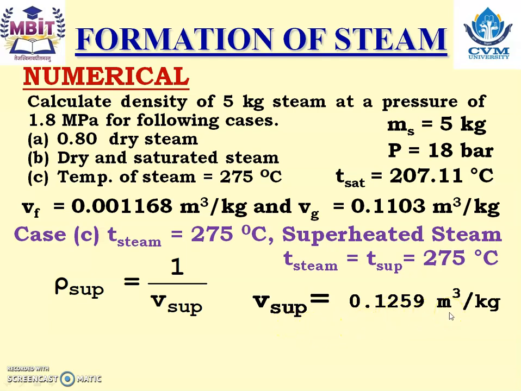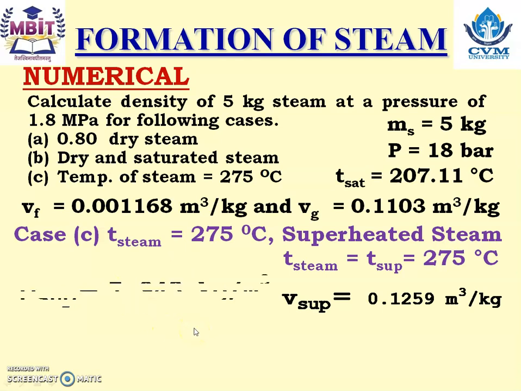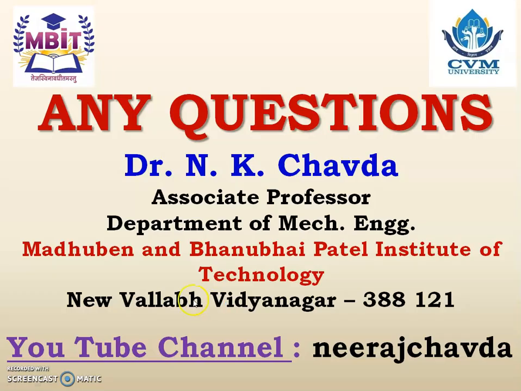So putting all these values, we are going to get V sup is equals to 0.1259 meter cube per kg. Now putting this value in the density equation, 1 upon 0.1259, and therefore density of superheated steam is equals to 7.943 kg per meter cube. Thank you.